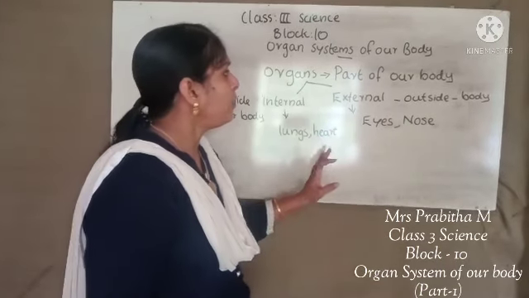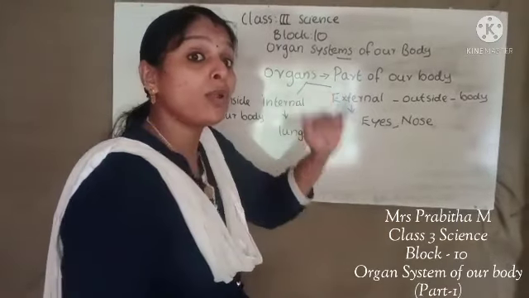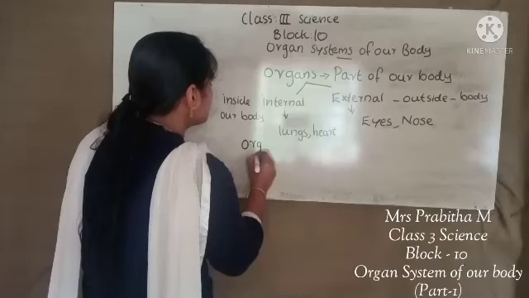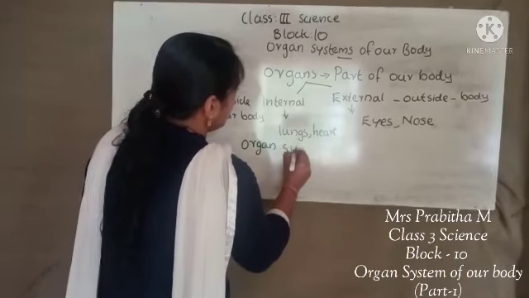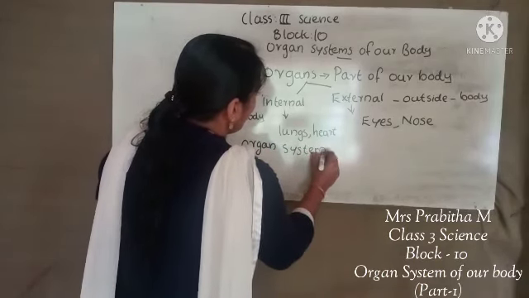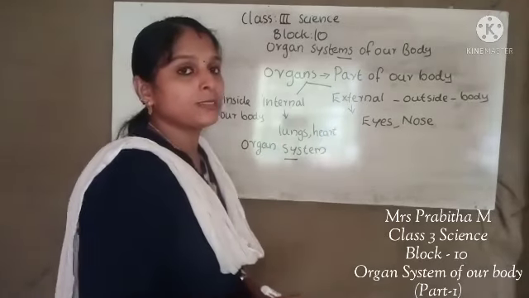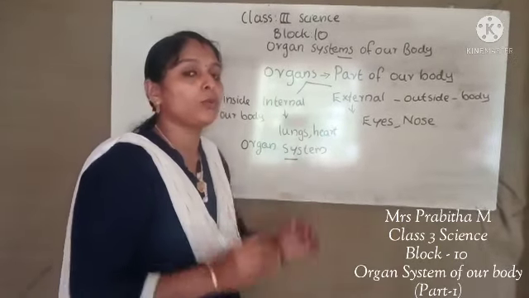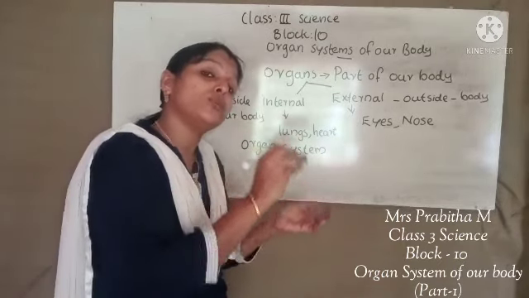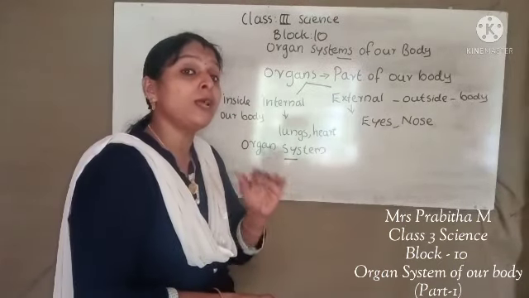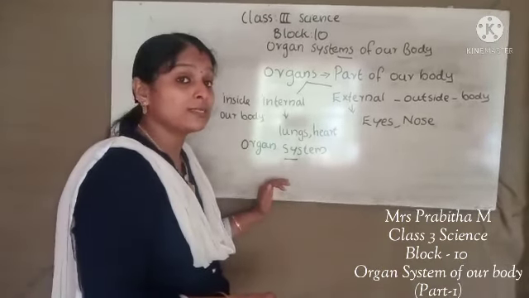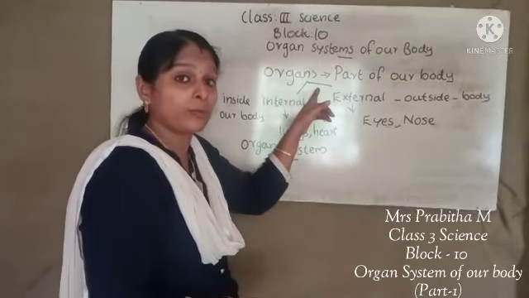Okay, now we can discuss what is an organ system. Organ system consists of a group of organs that work together to do some special function. Organ is a part of our body, right?